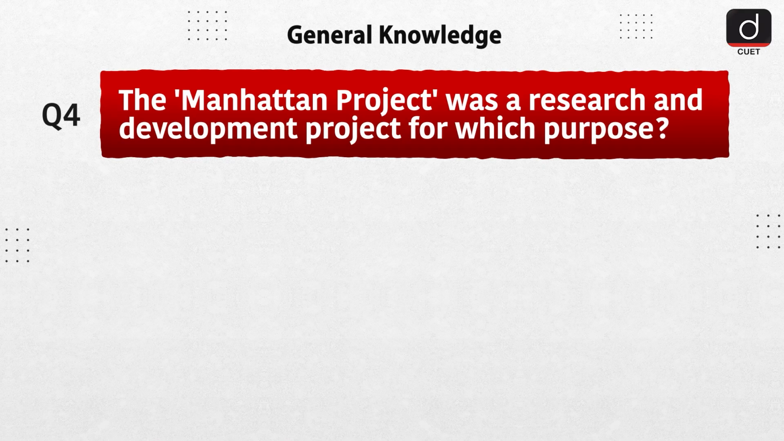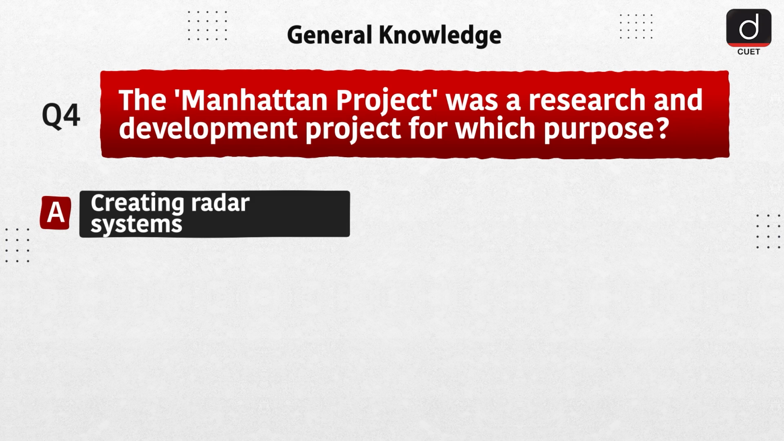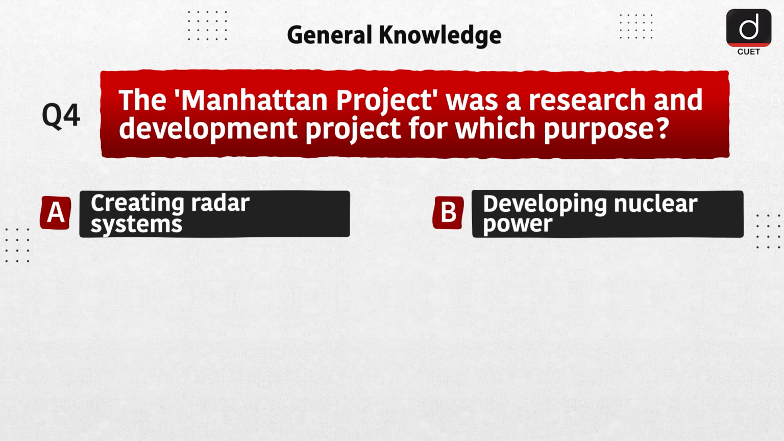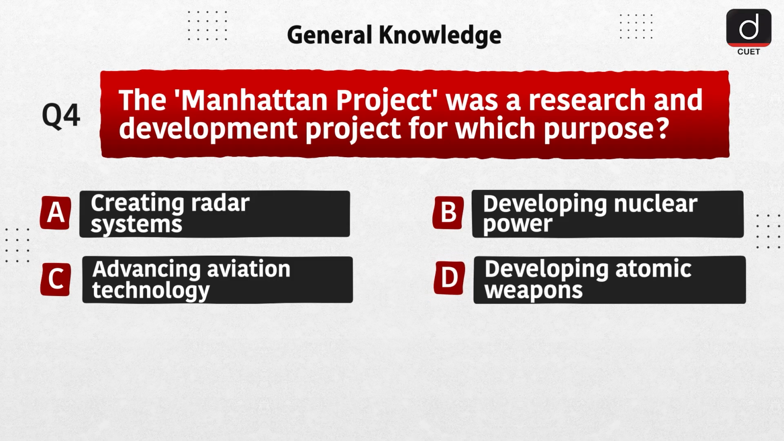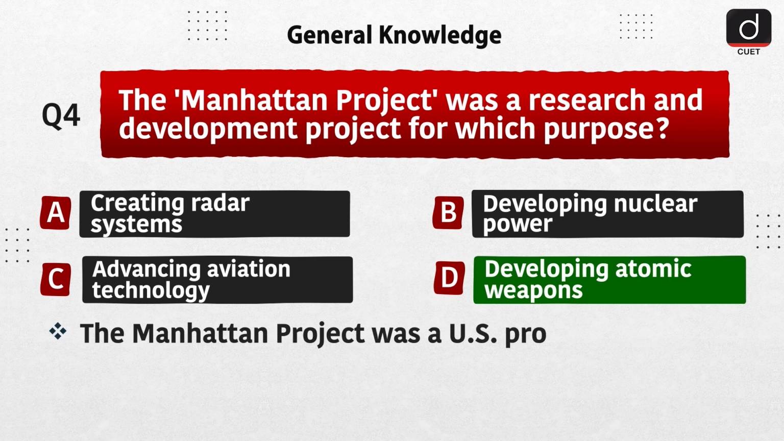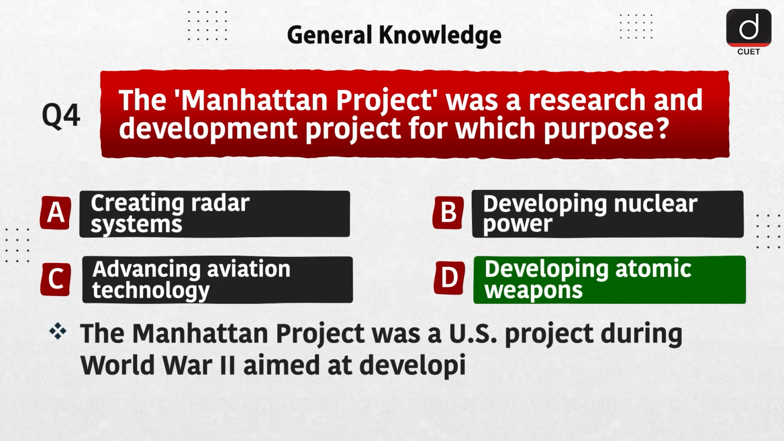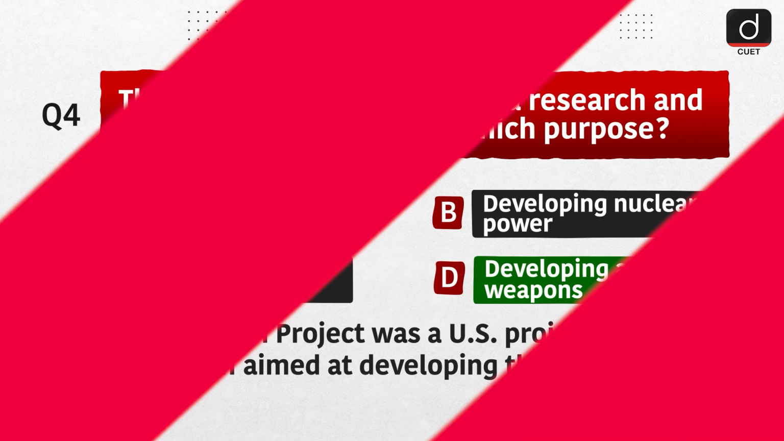Next question is, the Manhattan Project was a research and development project for which purpose? Option A, creating radar systems. Option B, developing nuclear power. Option C, advancing aviation technology. Option D, developing atomic weapons. The correct answer is option D, developing atomic weapons. The Manhattan Project was a US project during World War II aimed at developing the atomic bomb.